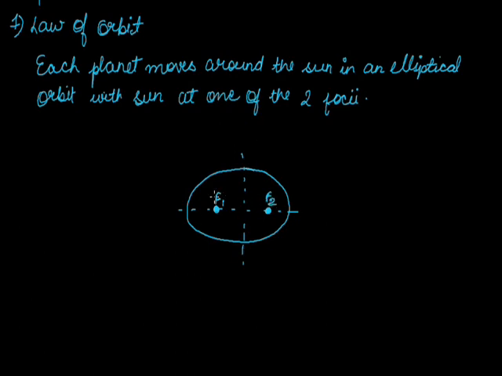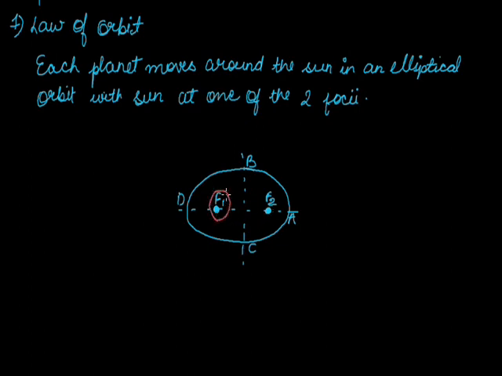Then we mark the points with labels: this is A, this is B, this is C, and this is D. Now, according to this law, our sun is present at one of the two foci, either F1 or F2.